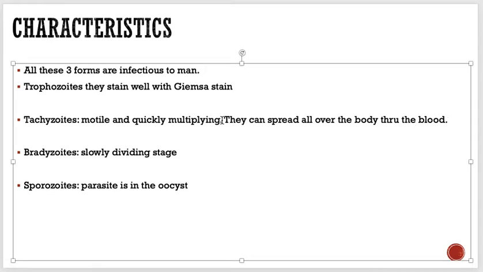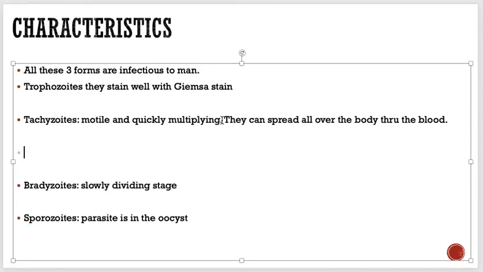So what happens later on, when there is a chronic stage of this infection? The tachyzoids convert to bradyzoids, okay, bradyzoids, to form the tissue cyst.